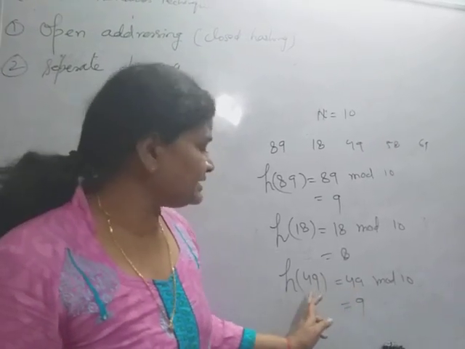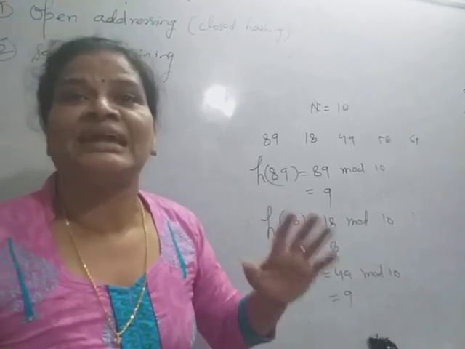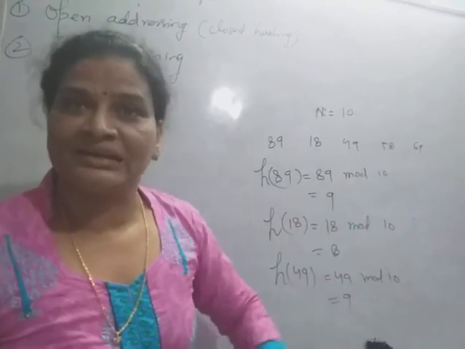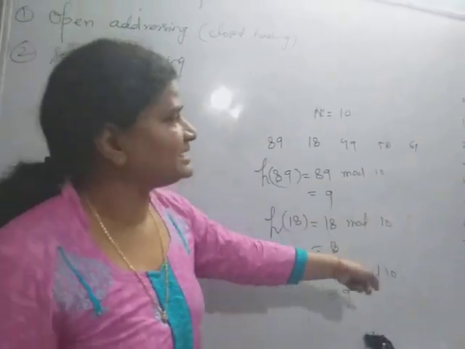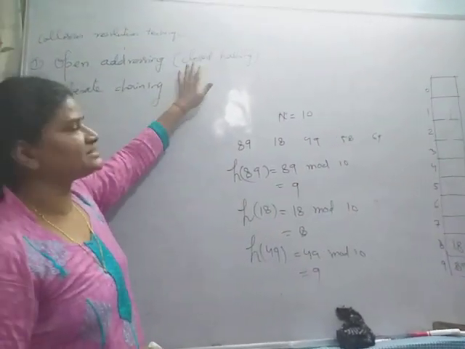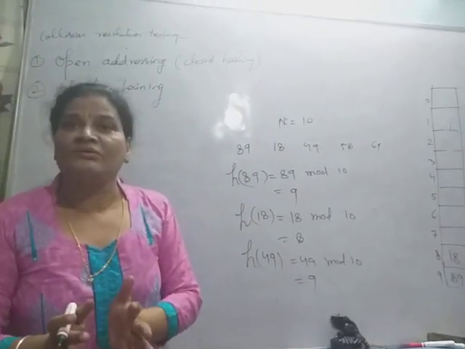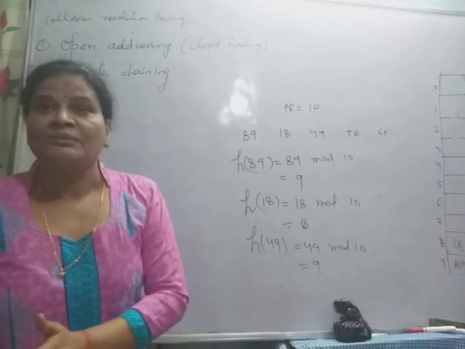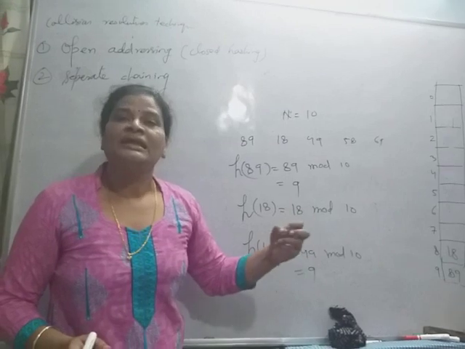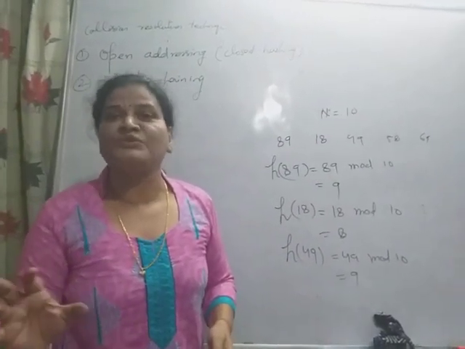So here the 49 will be stored at a different location in the same table, because I am using the same table, and this table works in a circular way from 9 back to 0, because the nature of this function is also circular. That's why it is called closed hashing. All the keys are stored in the same table, but if there is a collision, then the key can be stored in a different location.